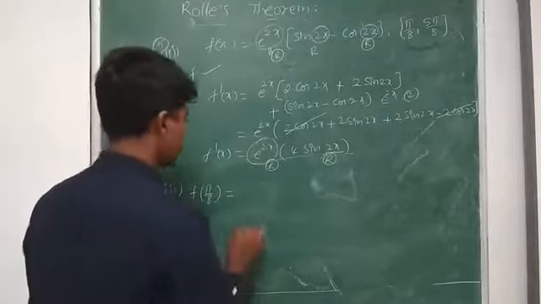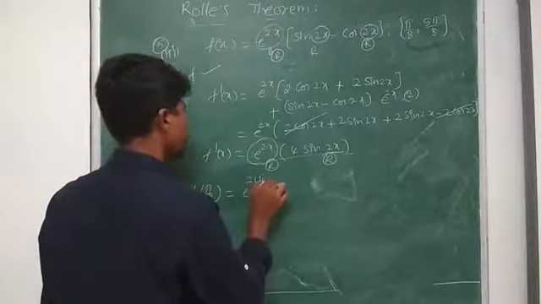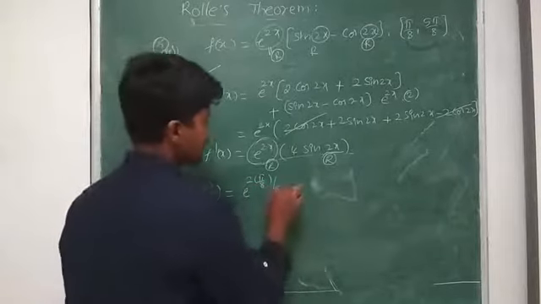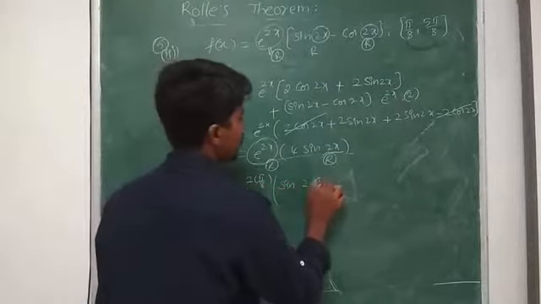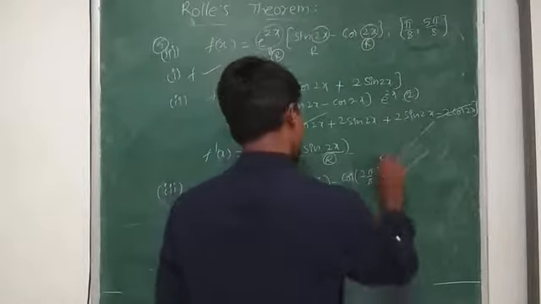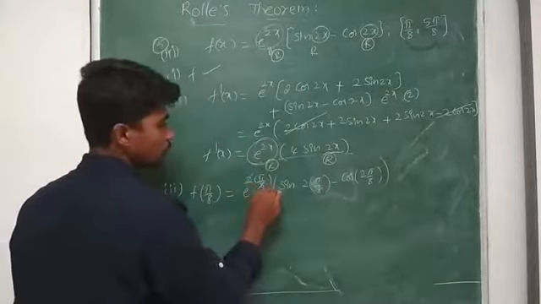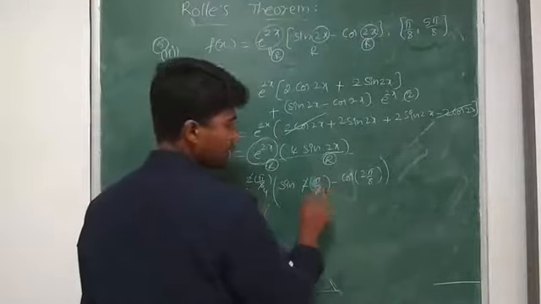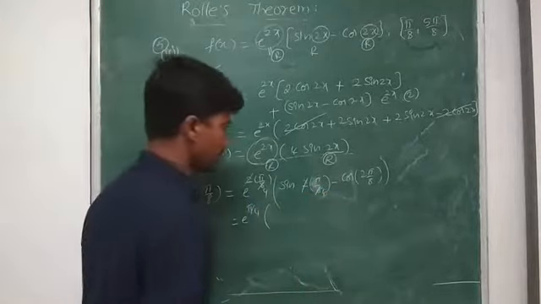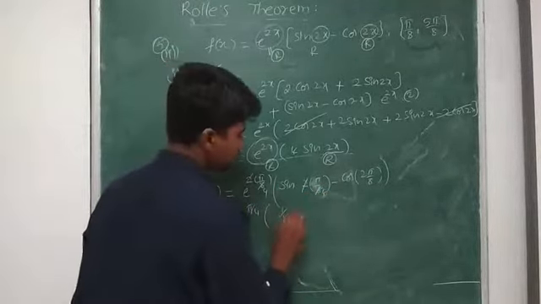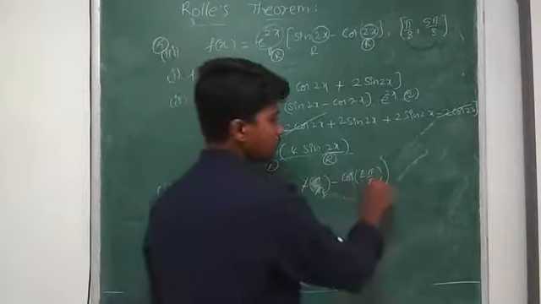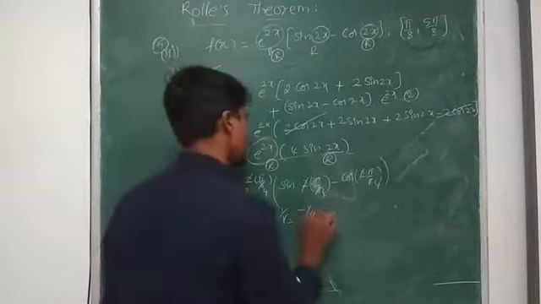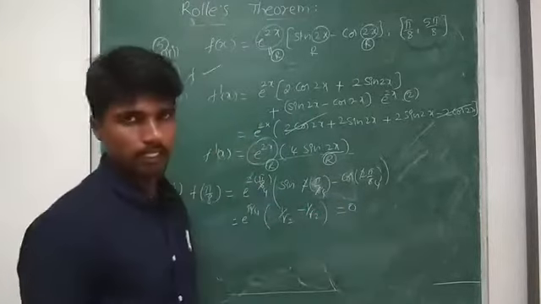f of pi by 8 is equal to e power 2 into pi by 8 into sin 2 into pi by 8 minus cos 2 into pi by 8. Find the value: 2 into pi by 8 is pi by 4. So e power pi by 4 into sin pi by 4, which is 1 by root 2, minus cos pi by 4, cos 45, which is 1 by root 2, which gives 0.